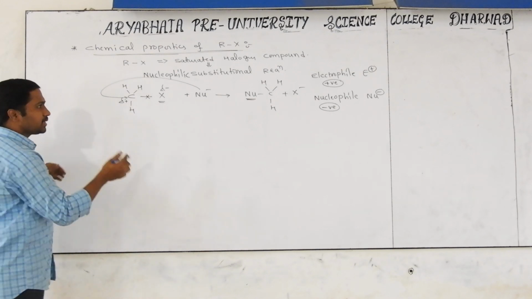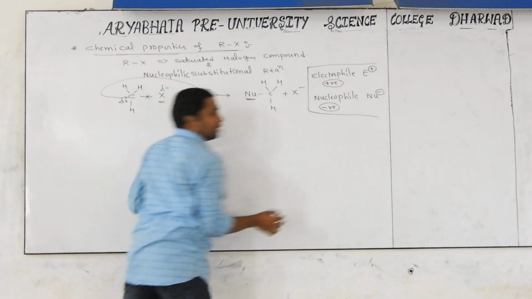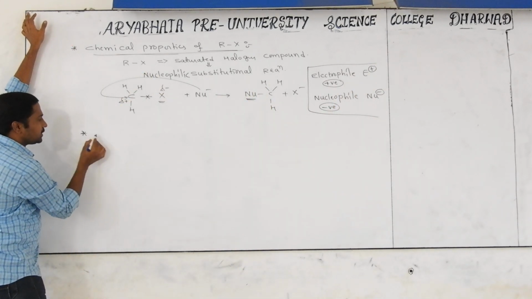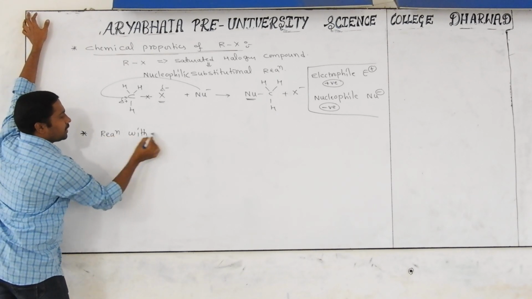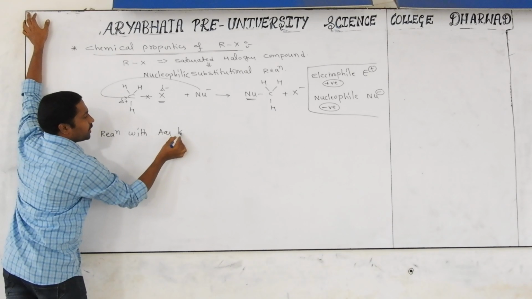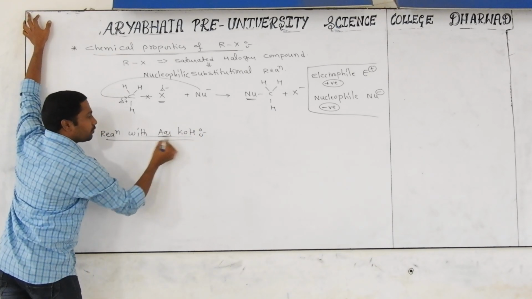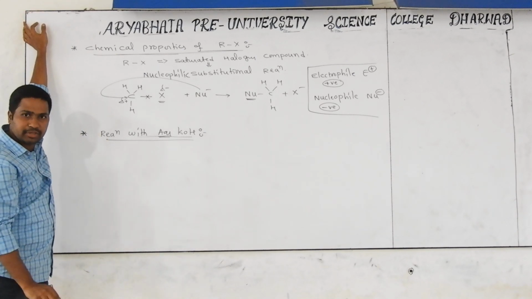Now, we will see some examples for this one. This is just for idea purpose. Under this, we are discussing one by one. First of all, it is a reaction with aqueous KOH. What is the meaning of aqueous? KOH dissolved in the water. That is the meaning of aqueous KOH.